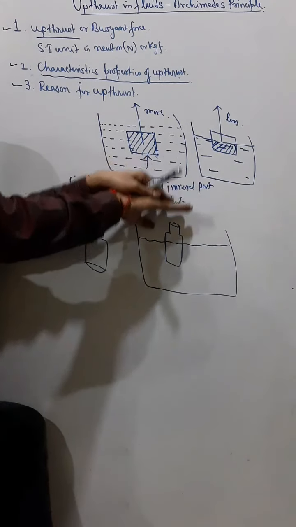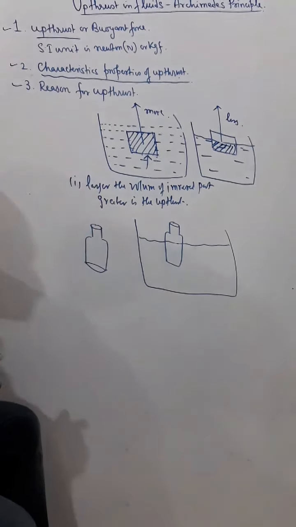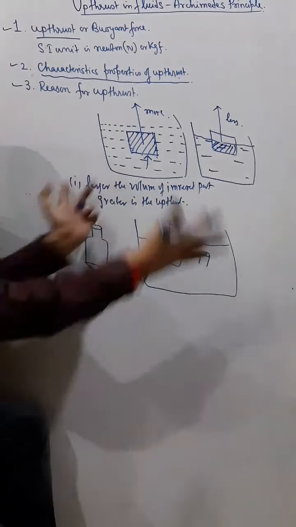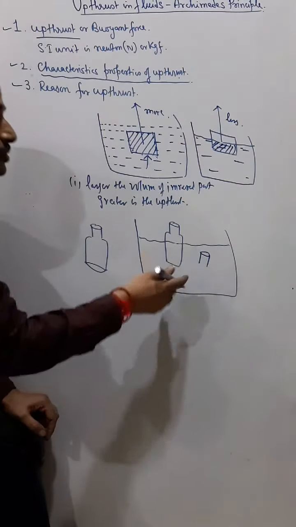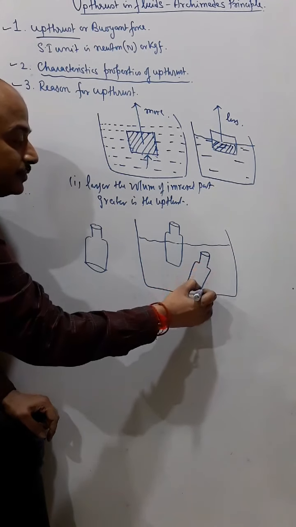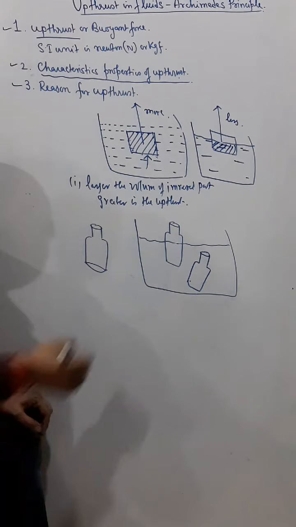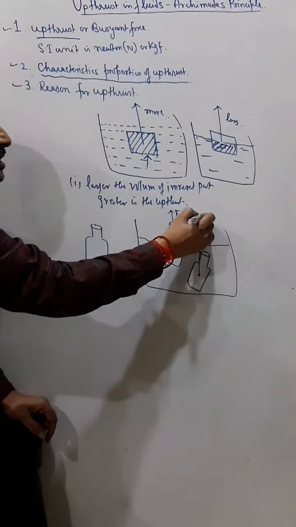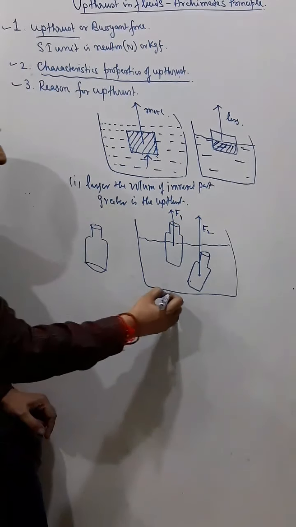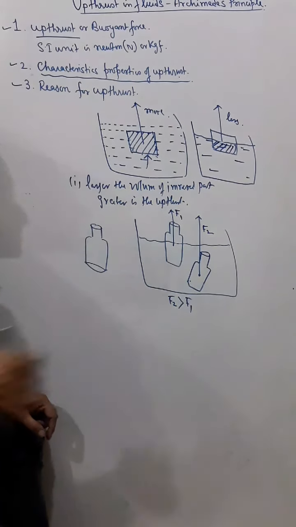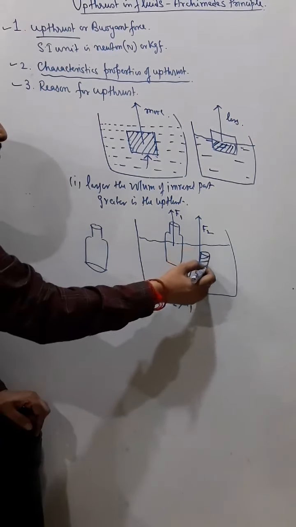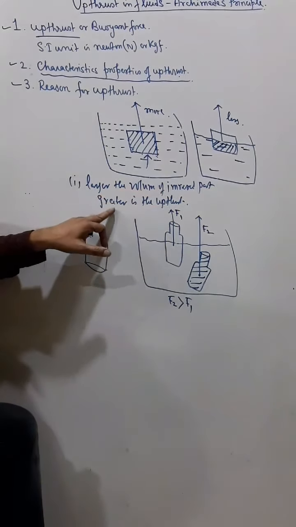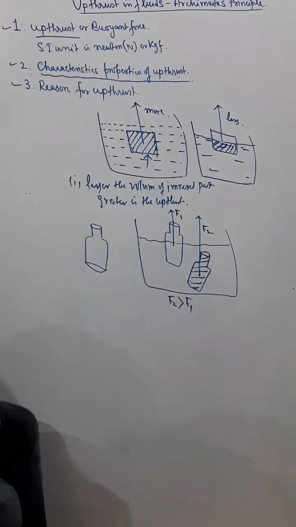Now if you press this bottle a little further downward and immerse it forcefully, you are holding it, otherwise if you leave it, it will fly up and float. Here also you are experiencing an upthrust, say F1. Here also you are experiencing upthrust F2, but F2 will be greater than F1 because in this case the immersed part is more. So that is the first characteristic: the larger the volume of the immersed part, the greater will be the upthrust.